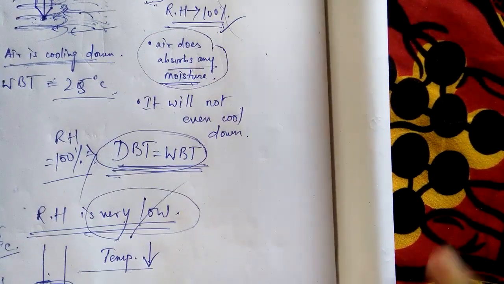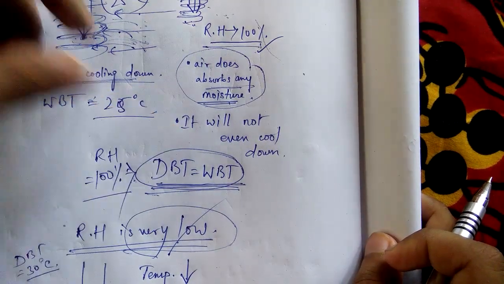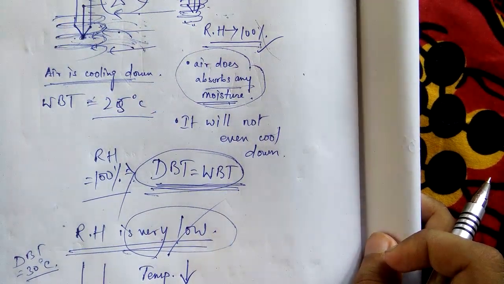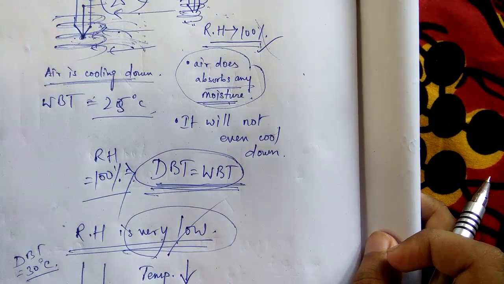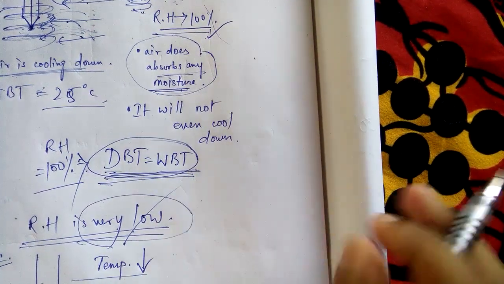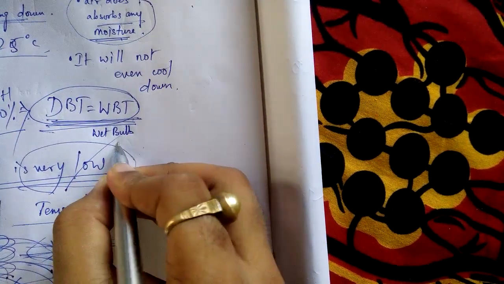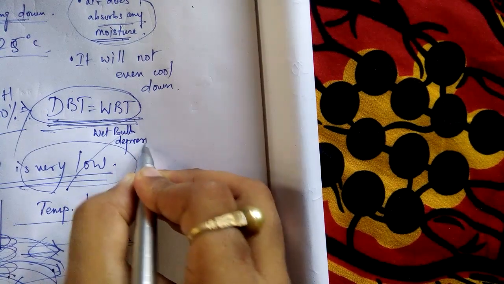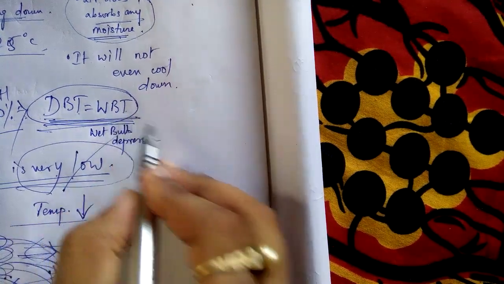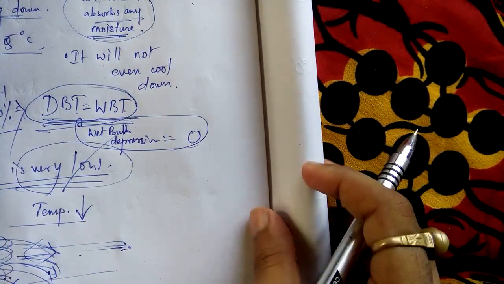When I told you about relative humidity 100%, that means what? Wet bulb temperature will be equal to DBT, and I have also explained to you why. Because air cannot absorb any moisture, and if DBT is equal to WBT, then what is your wet bulb depression? Wet bulb depression, DBT minus WBT, is going to be 0.